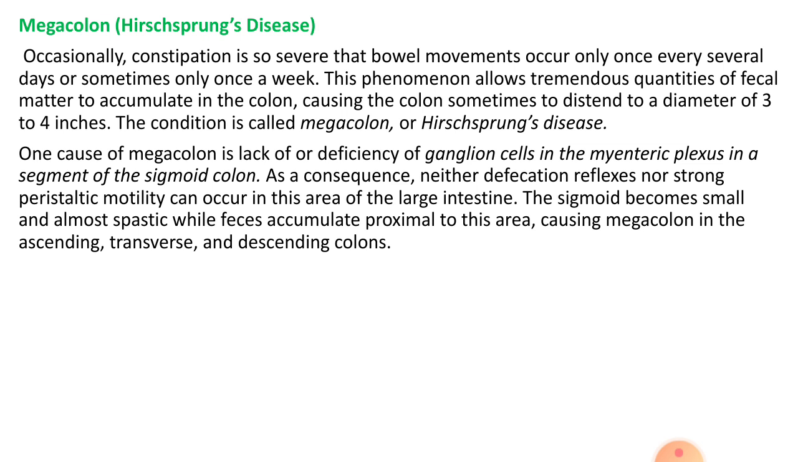Another disorder is called megacolon or Hirschsprung disease, and this is a congenital absence of some ganglionic cells of the myenteric plexus in the sigmoid colon, and it might cause later on loss of peristalsis in the sigmoid colon, and this causes distension proximal to the site, to the proximal intestine, like in the ascending colon, transverse colon, and descending colon, and this is called megacolon.